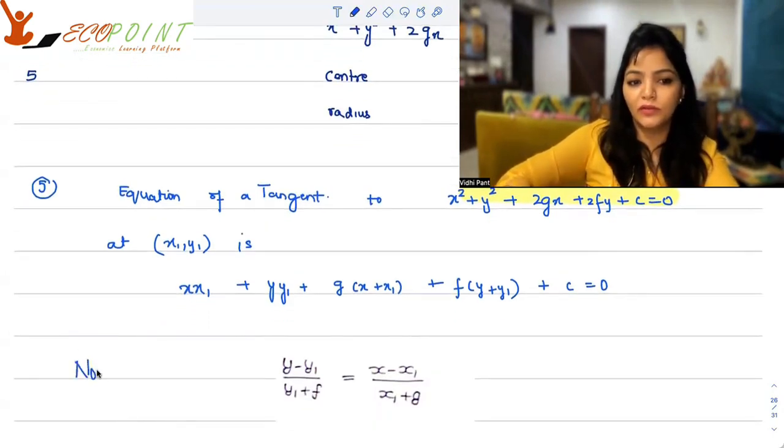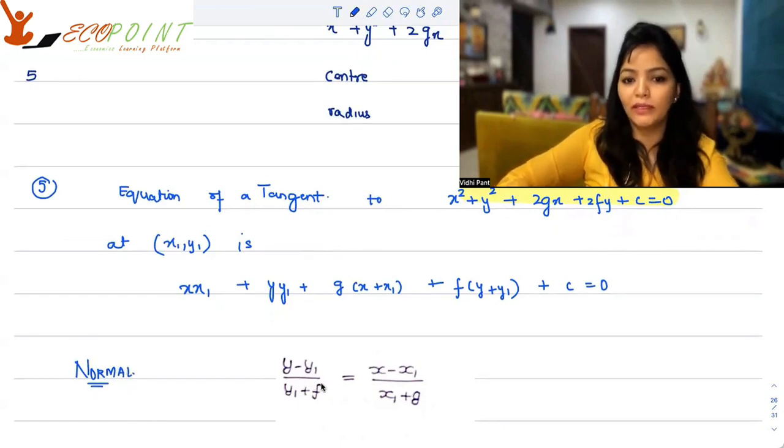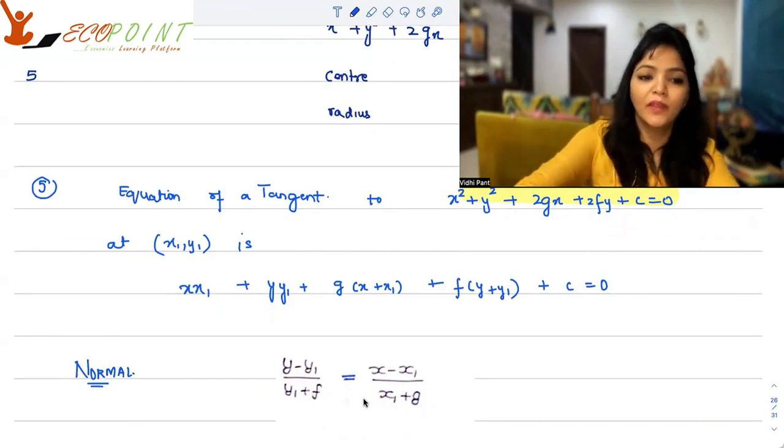That was the equation of a tangent. The equation of a normal at the point (x1, y1) will be (y minus y1) upon (y1 plus f) equals (x minus x1) upon (x1 plus g).